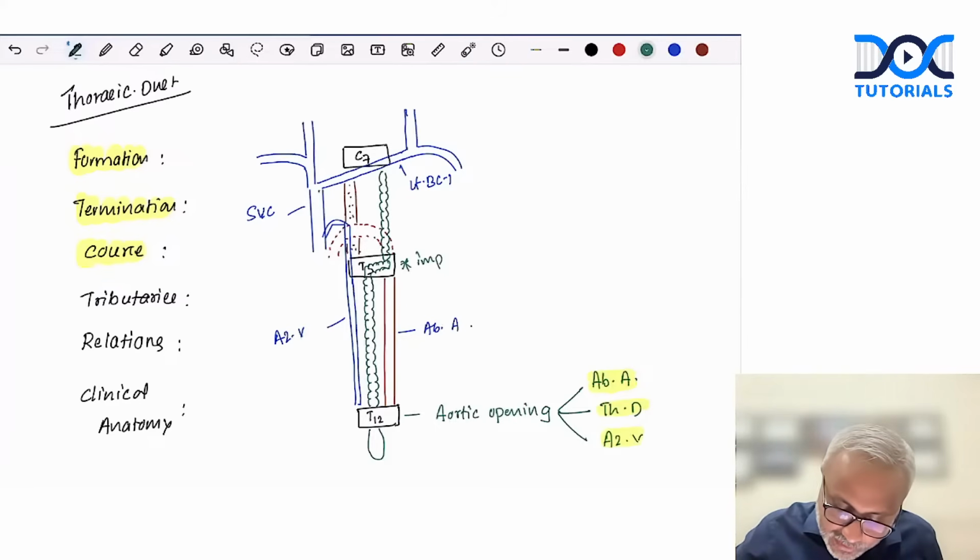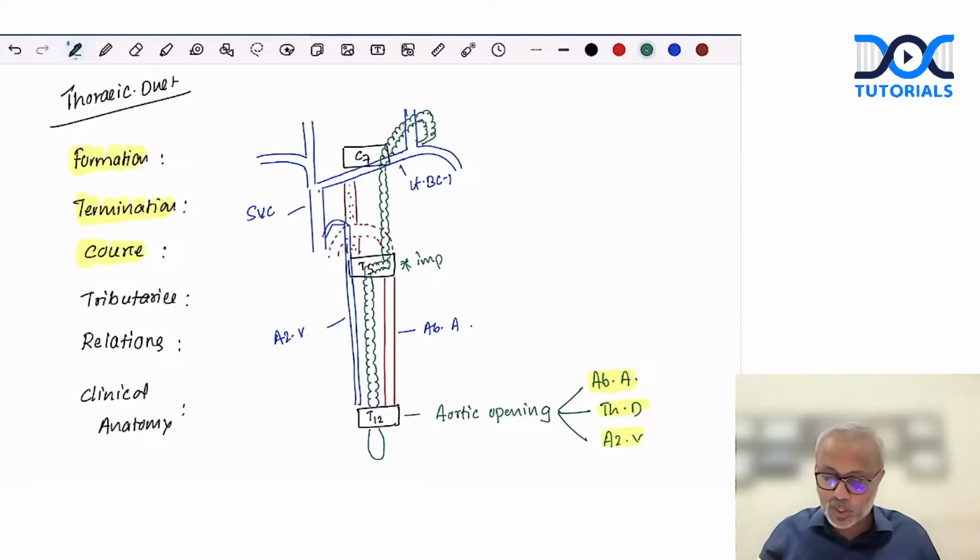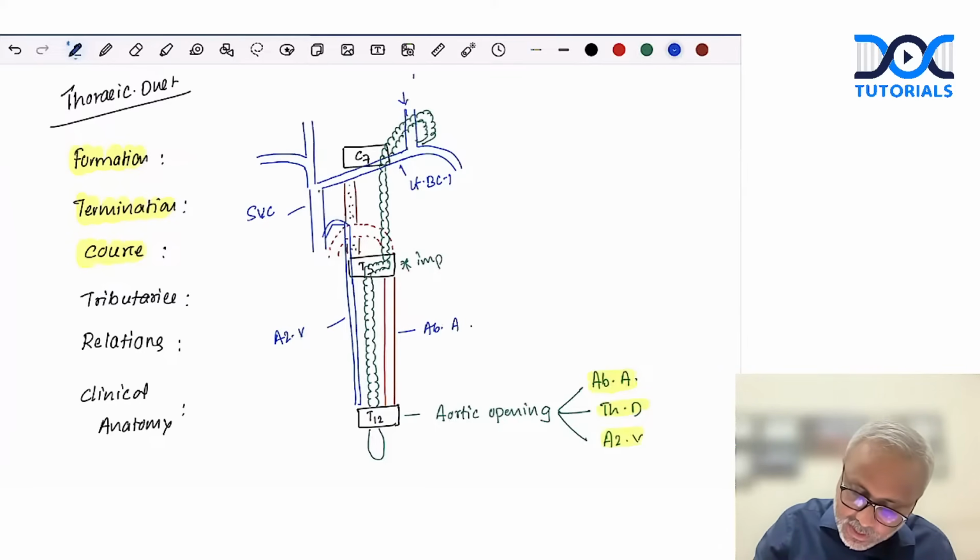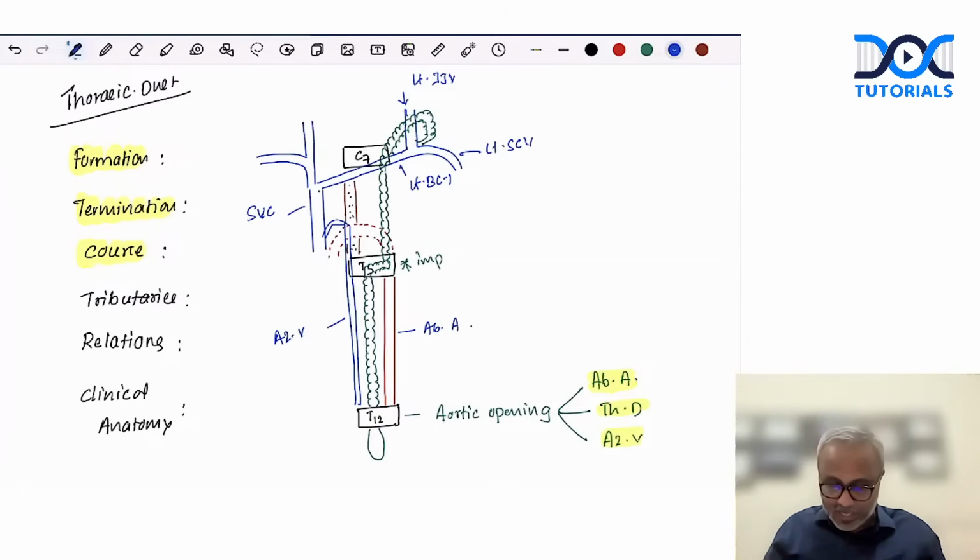Then this thoracic duct passes onto the neck, where, opposite to the transverse process of the C7 vertebra, it joins the junction of these two veins. Now, what are these two veins? This is the left internal jugular vein, and this is the left subclavian vein. Is this difficult? No. This is all we need to draw: one diagram to show the formation, termination, and relations of the entire thoracic duct.